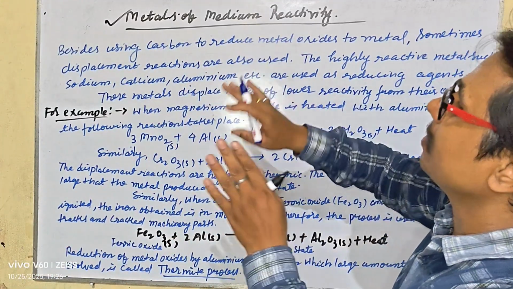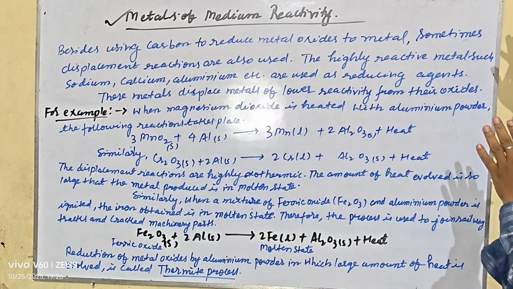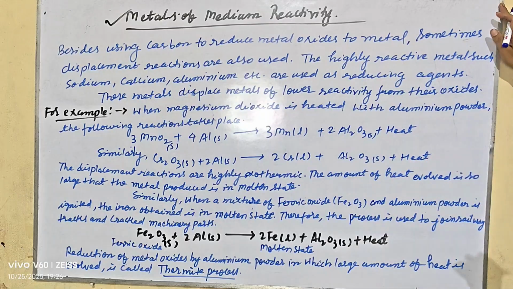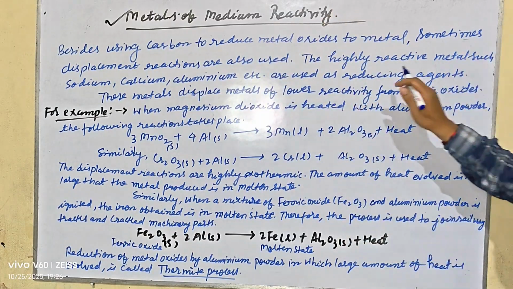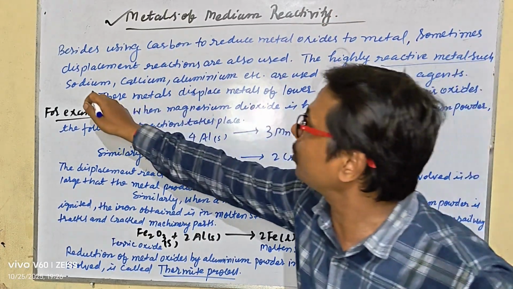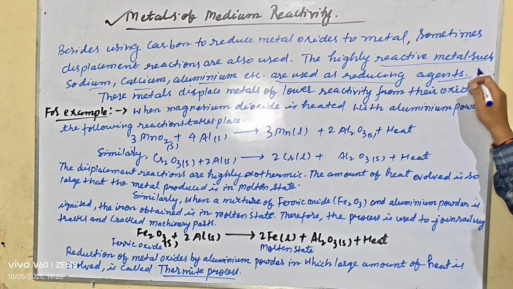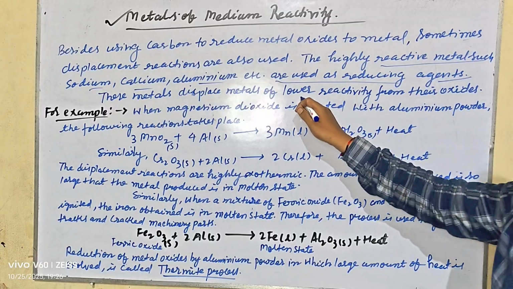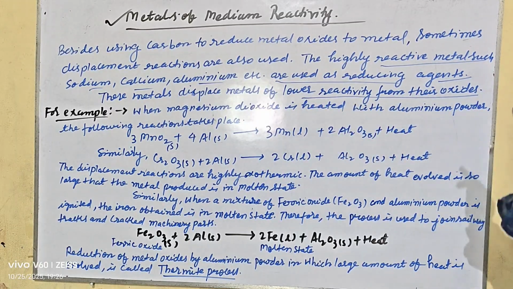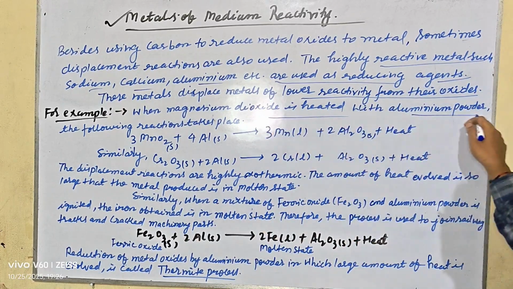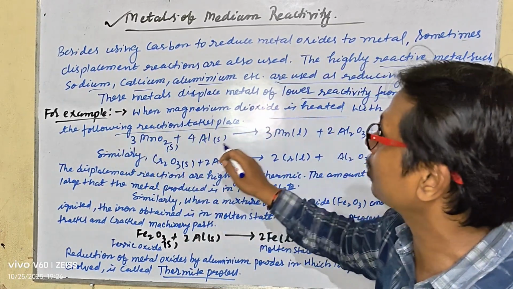Besides using carbon to reduce metal oxides, sometimes displacement reactions are also used. The highly reactive metals such as sodium, calcium, aluminum, etc. are used as reducing agents. These metals displace metals of lower reactivity from their oxides. For example, when magnesium oxide is heated with aluminum powder, the following reaction takes place.